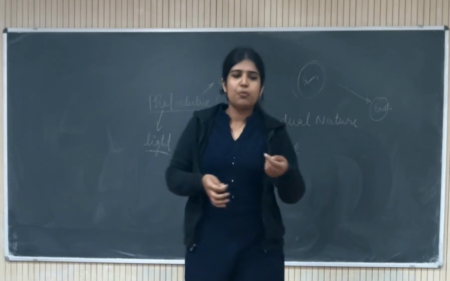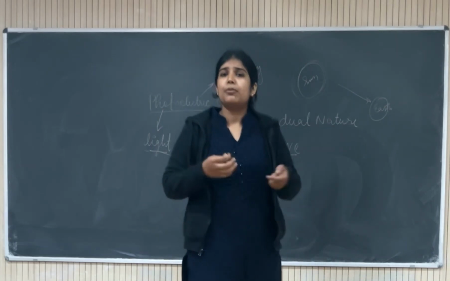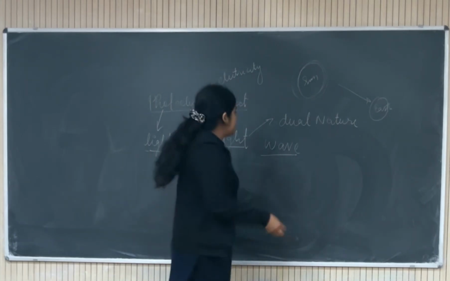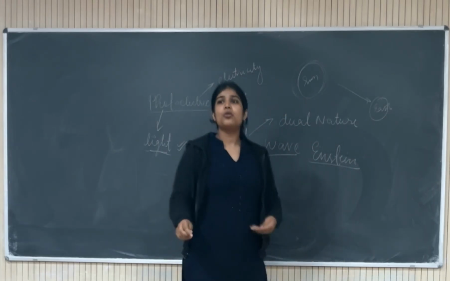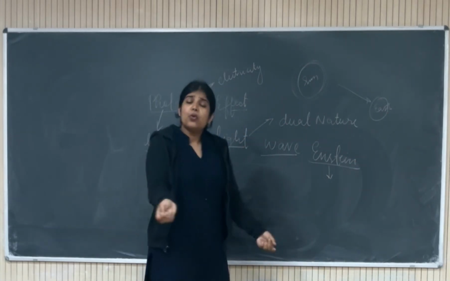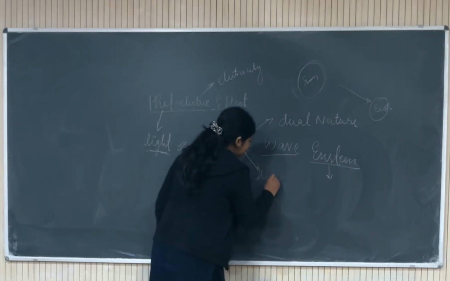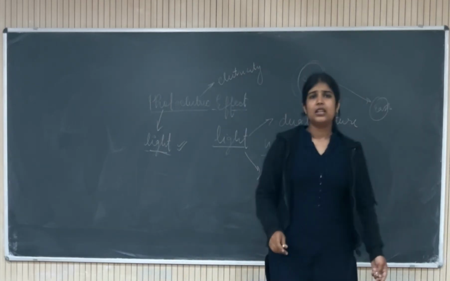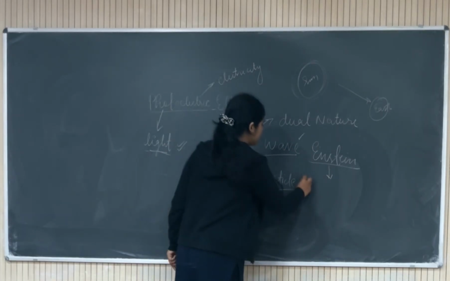There were many experiments to prove that light is a wave, like Young's double slit experiment, polarization, and diffraction. But there is a twist in the story. There was a scientist, Einstein. He proposed a new theory, that is the photoelectric effect. This photoelectric effect is the proof that light is a particle. This experiment proves that light is not only a wave, it can also behave like a particle. In some cases it behaves like a wave, in some cases like particles.